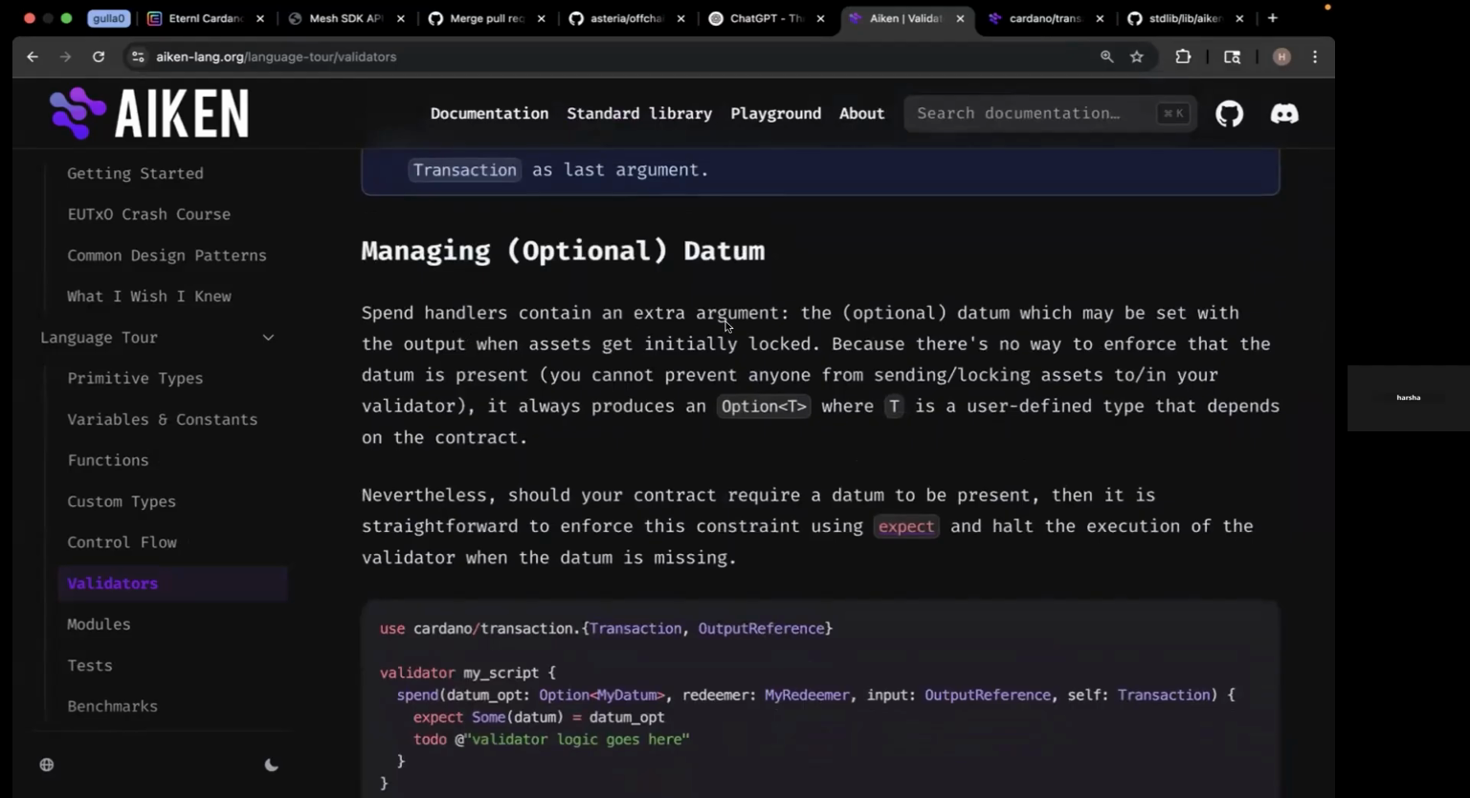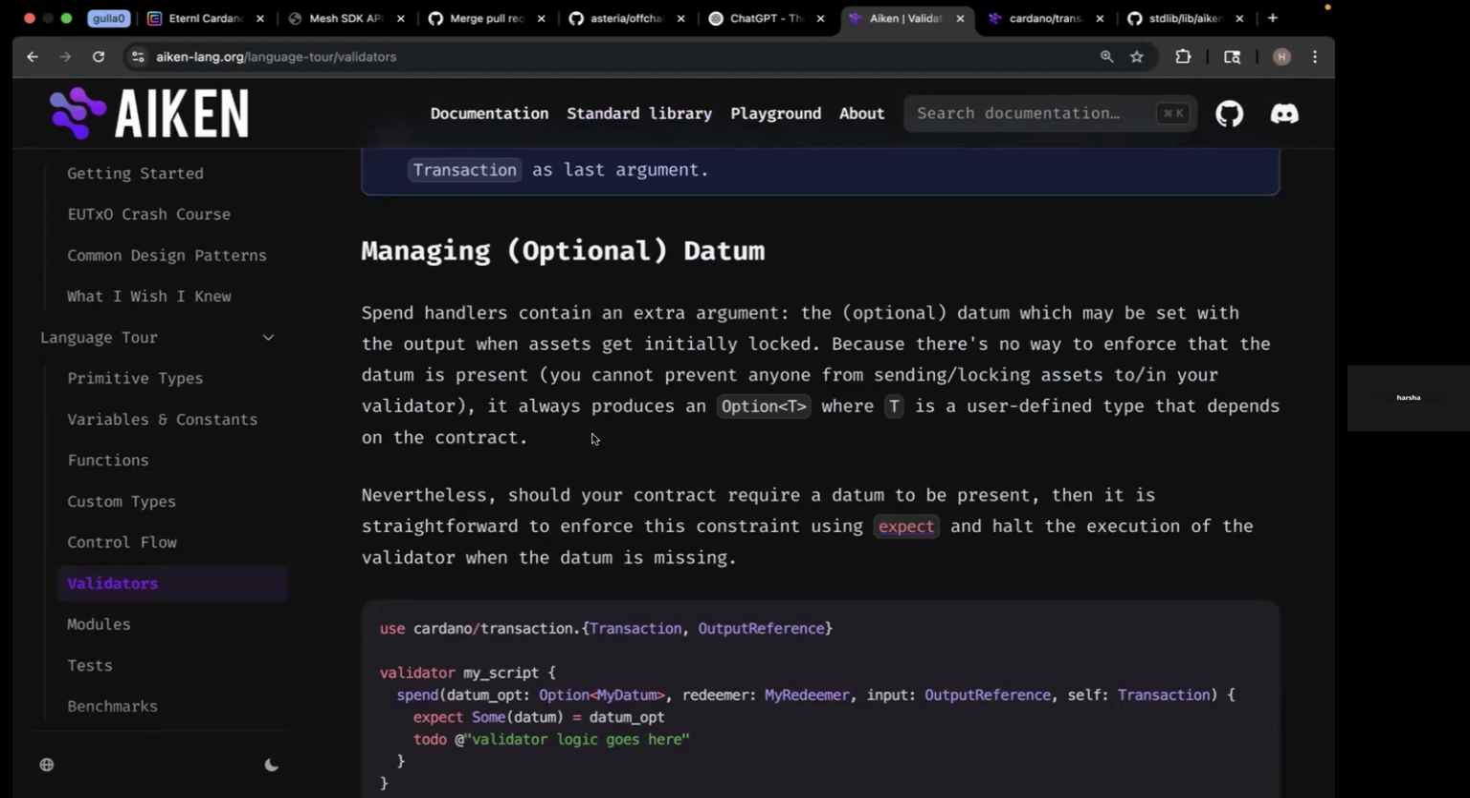Spend handlers contain an extra argument, the optional datum, which may be set with the output when an asset gets initially locked. Because there is no way to enforce that the datum is present, you cannot prevent anyone from sending assets to your validator. Yep, that's exactly what we're talking about. And we discovered that, right? Like we came to that conclusion, which is cool.